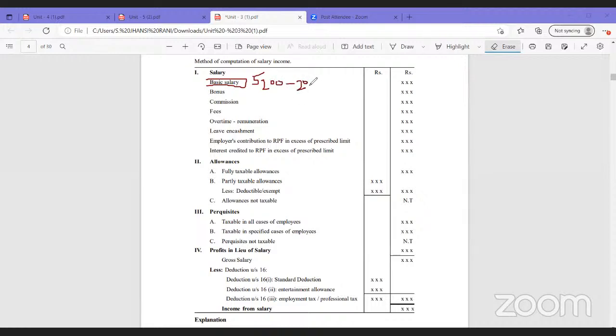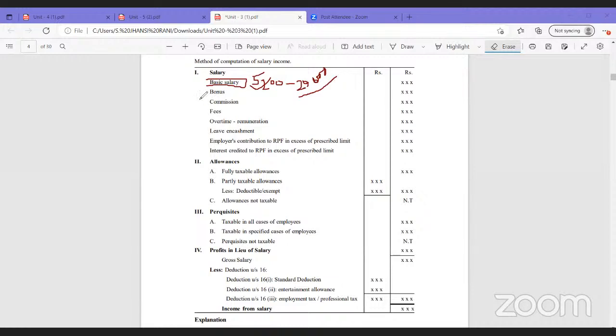So this is called pay scale, means the employee salary will start from 5,200 and it will stop at 20,000. Then what is after that? After that, they will have new pay scales. So that is called basic salary. Normally, we can assume it as pay scale or basic salaries.